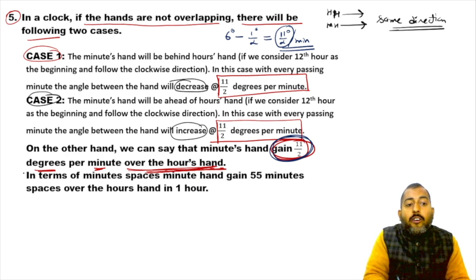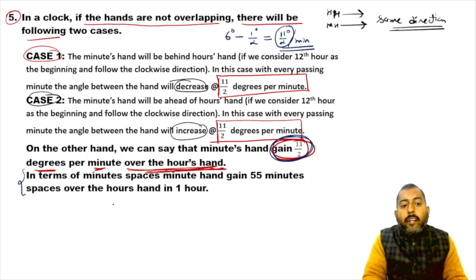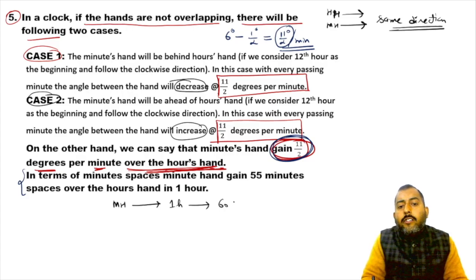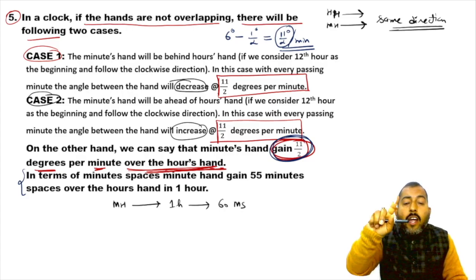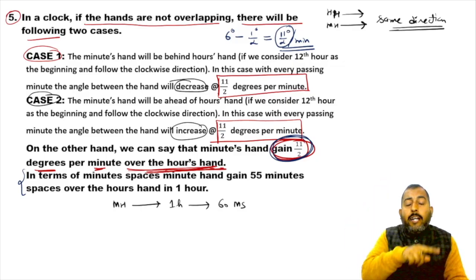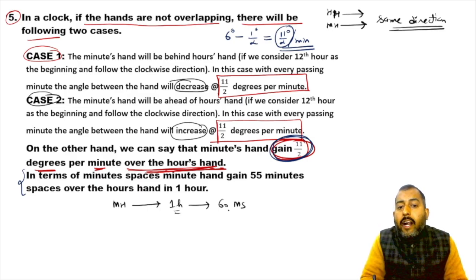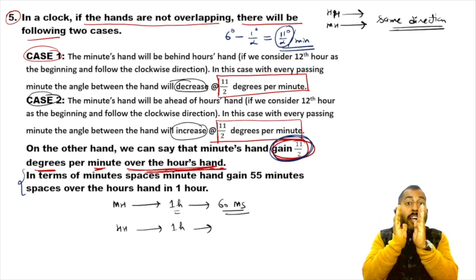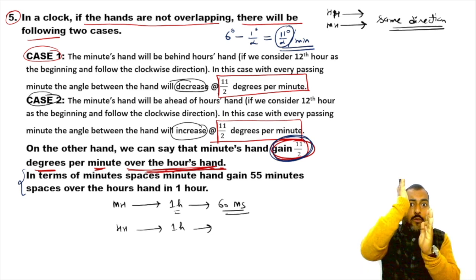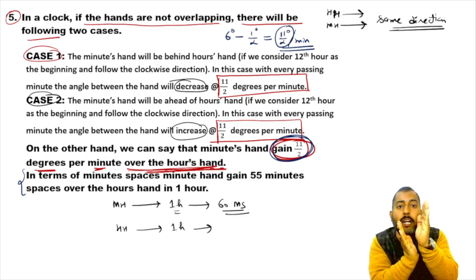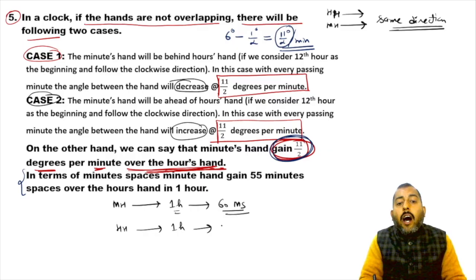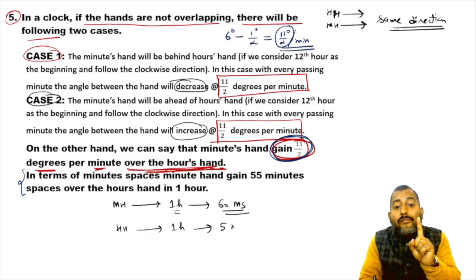Now in terms of minute spaces, we already know that the minute hand in 1 hour covers 60 minute spaces. In 1 hour, the minute hand goes once around the dial, from 12 till 12. So in 1 hour, the minute hand covers 60 minute spaces. And if you talk about the hour hand, suppose it is pointing towards 12. After 1 hour, it will be pointing towards 1. So in 1 hour, the hour hand moves only 1 hour space, that is 5 minute spaces.